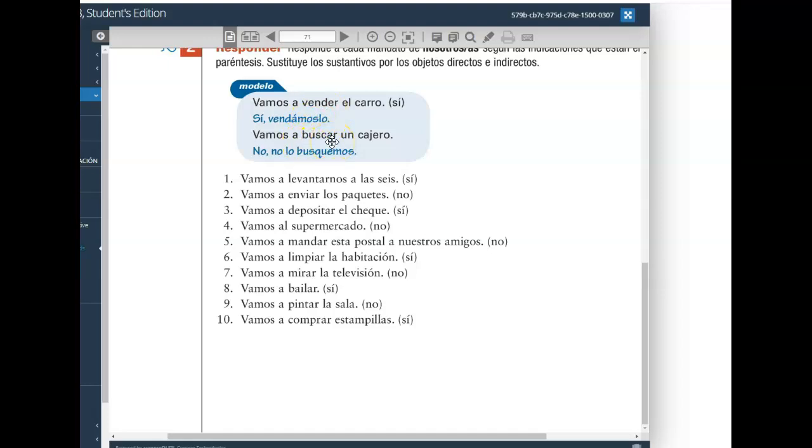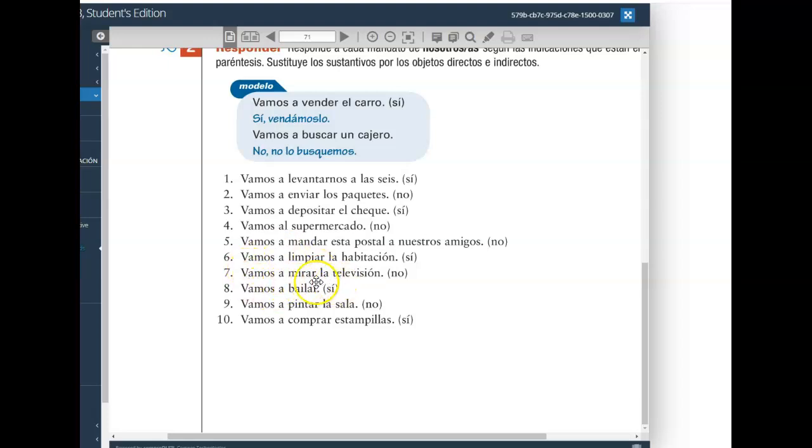Buscar in the nosotros command form would be busquemos. Numbers 6 through 10: limpiar would be limpiemos. And if we want to replace la habitación with a direct object pronoun, it would be la. Number 6, limpiémosla. Number 7, miremos.